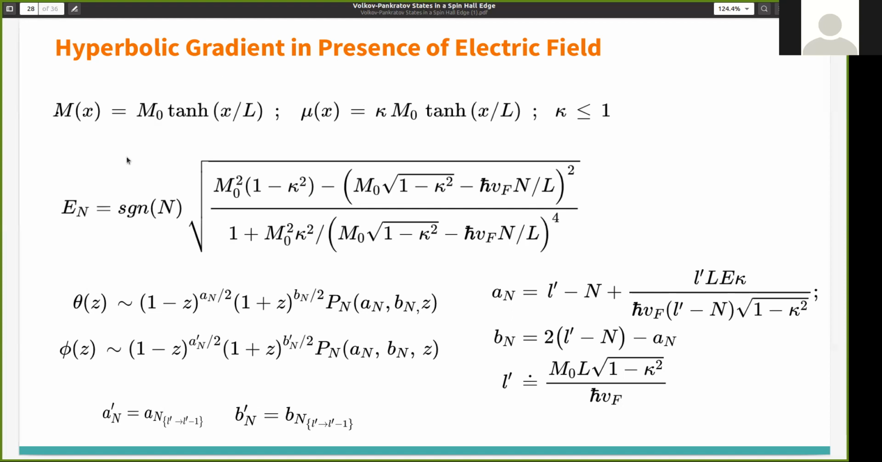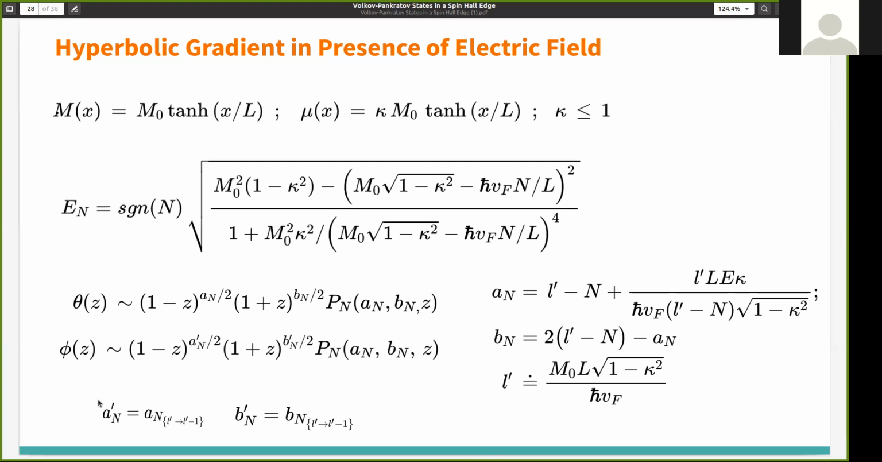So if we calculate the bound state energy, this is the expression for it. One can see that if κ is 1, then it becomes completely 0. So the entire tower of VP states collapses, and this forms a highly degenerate zero mode. The recoverable equations are given by Θ and Φ, where the Pn's are the Jacobi polynomials, and these are parameters that are used to define